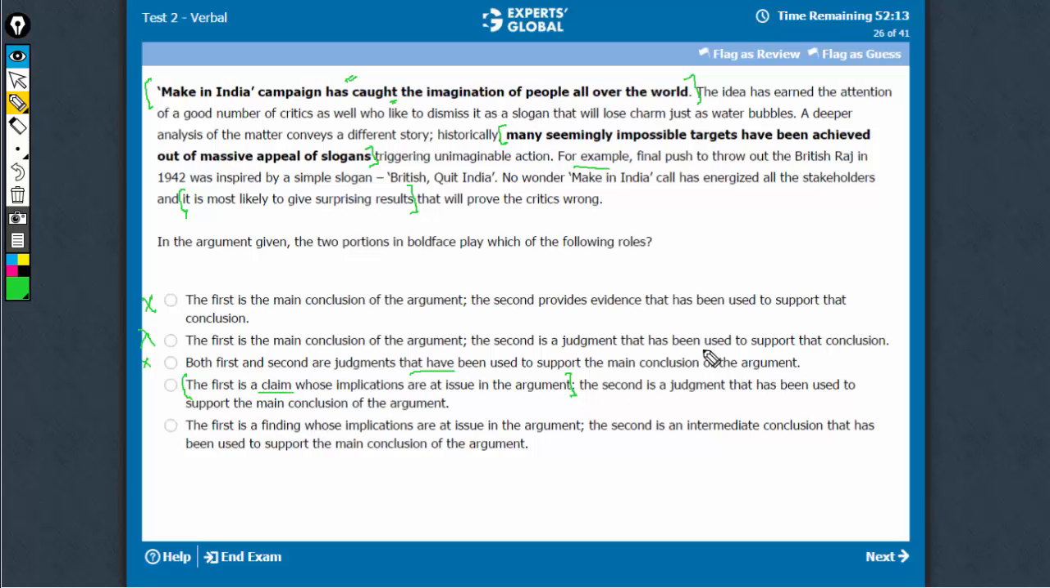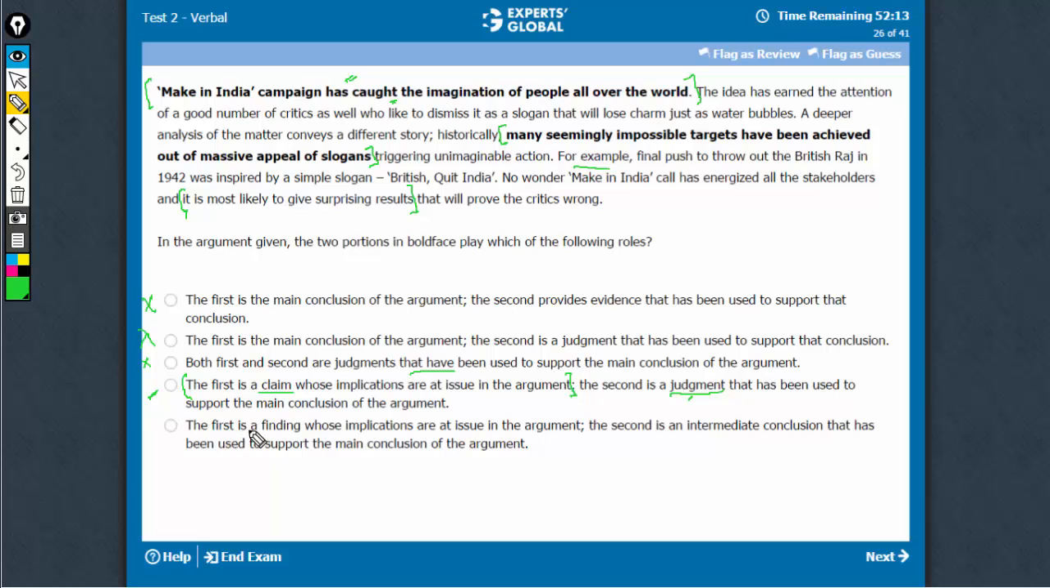The second is a judgment. Again, this is a judgment that impossible targets have been achieved out of slogans. It is someone's personal opinion or judgment. It is not an accepted fact worldwide. A few may disagree with this, so second is a judgment. Judgment is a good word. These buzzwords are what help you a lot in eliminating the answer choices on the bold-faced questions. Very important to understand the difference. Judgment, claim, these can be called the judgment and claim. But if this had been called an evidence, then this would not be a good answer choice. So D is a very good answer choice, should stay.